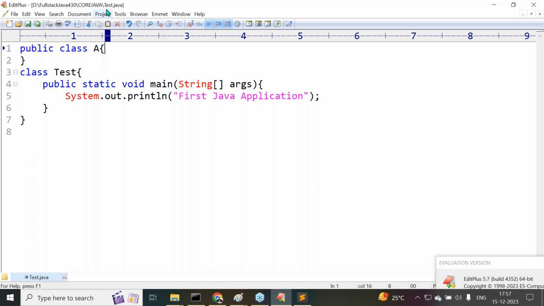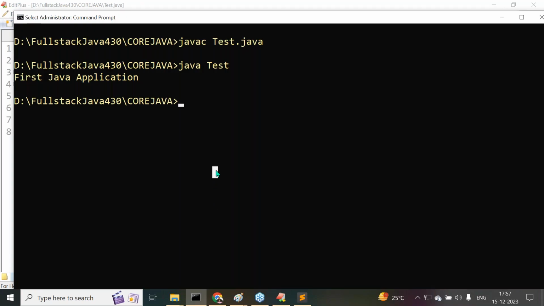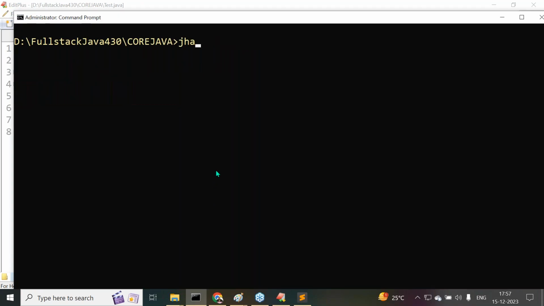Nice. What is my present Java file name? Test.java. Now understand it clearly. With the javac command, what do I have to provide there? javac space, what do we have to provide? Test.java. The file name.java we have to provide.